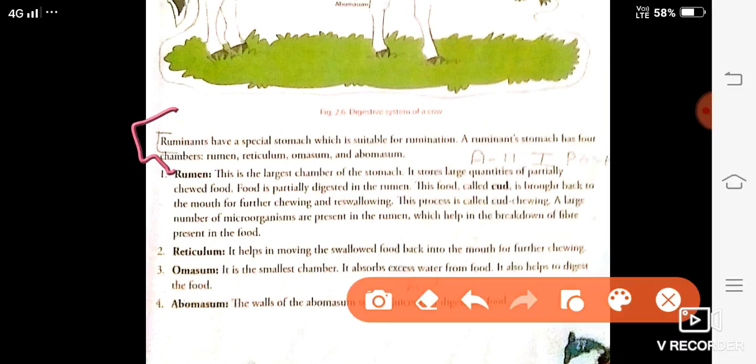Ruminants have a special stomach which is suitable for rumination. A ruminant stomach has 4 chambers: rumen, reticulum, omasum and abomasum. And then you will write these 4 points.